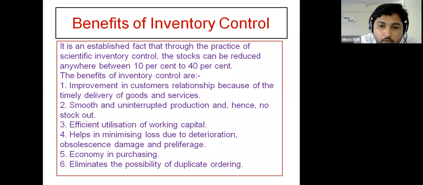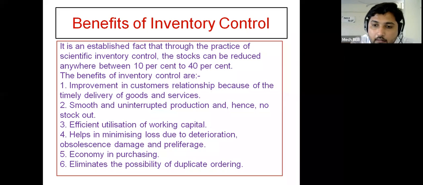So if your quantity increased per order, then your ordering cost will get reduced, but the storage cost will get increased. And if the quantity decreases per order, then ordering cost increases, and storage cost decreases. Now here you need to balance those two things, and you need to form the economical order quantity.